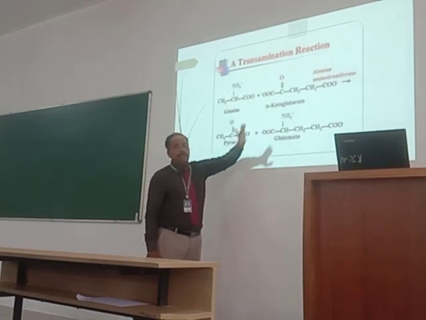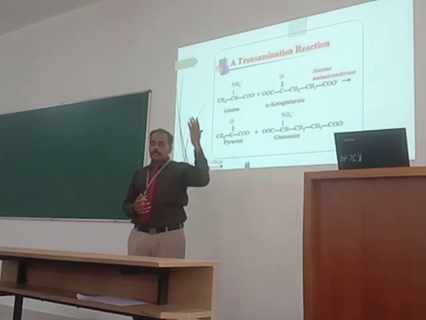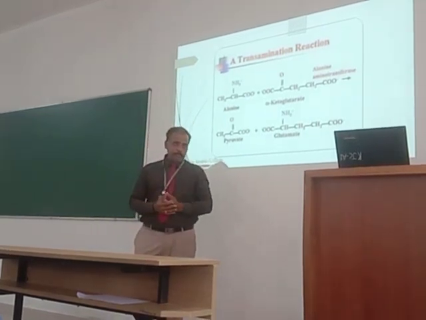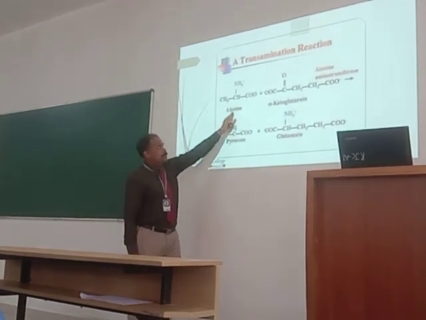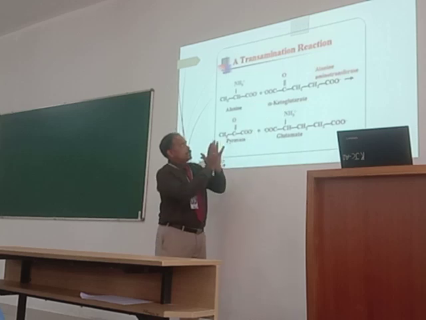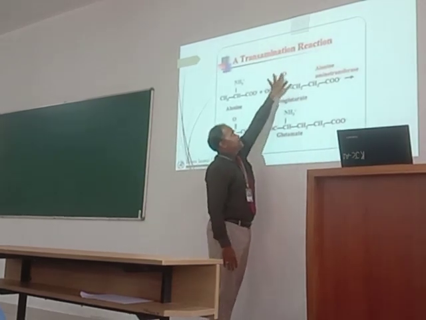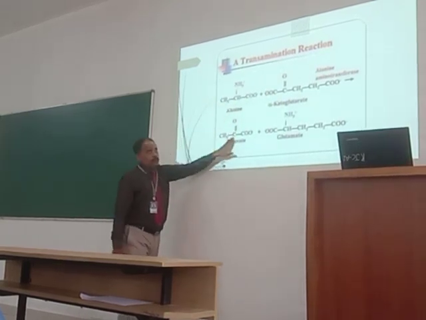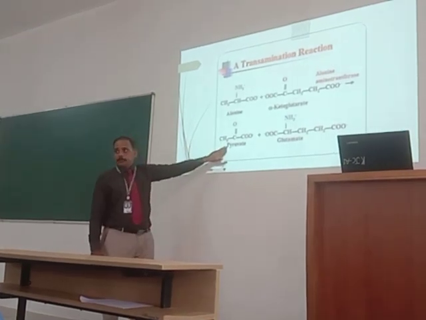So alpha ketoglutarate. We already discussed alpha ketoglutarate, which is mainly involved in the TCA cycle. It's a major intermediate of the TCA cycle. So the alanine amino acid reacts with the keto acid. You just remember the keto group is replaced by an amino group and this amino group is replaced by a keto group. That is how we get this structure exactly. So here we get pyruvate.